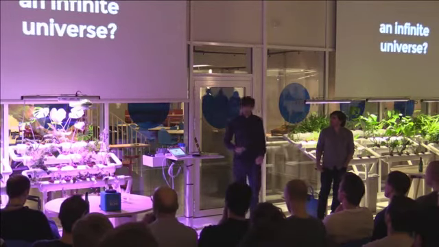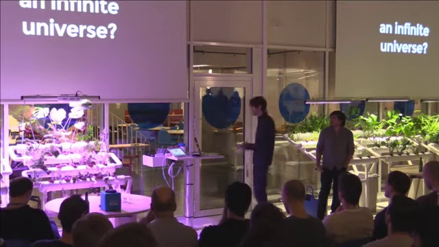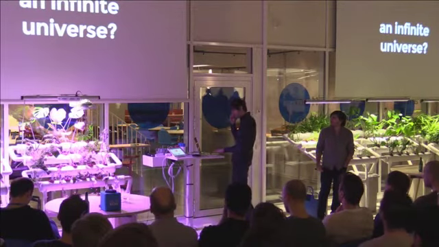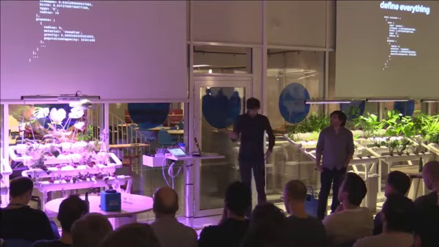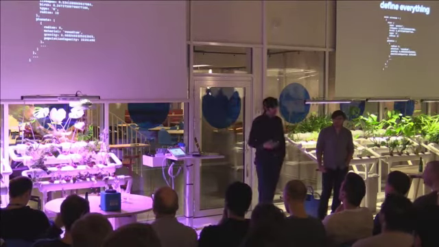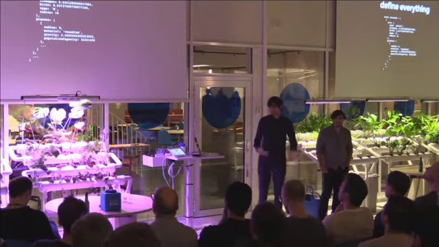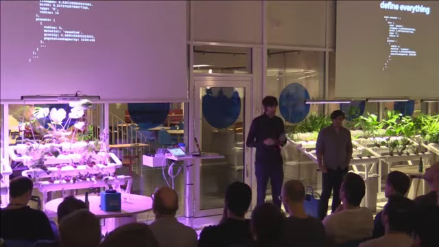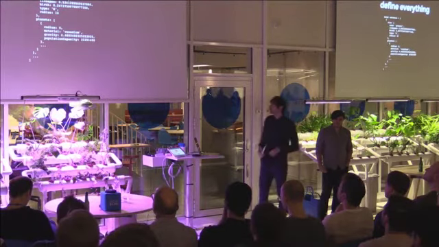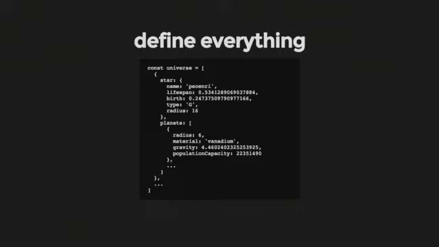Cool. So an infinite universe, you say. What does it mean to be able to build an infinite universe? When you think about building a game, usually someone would go there and place things everywhere. If you think about a file describing a universe, someone would have to write every single star, every single system that exists in the universe.